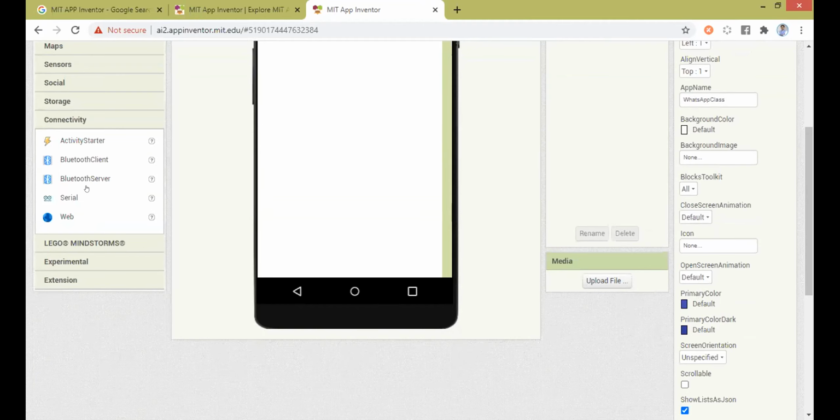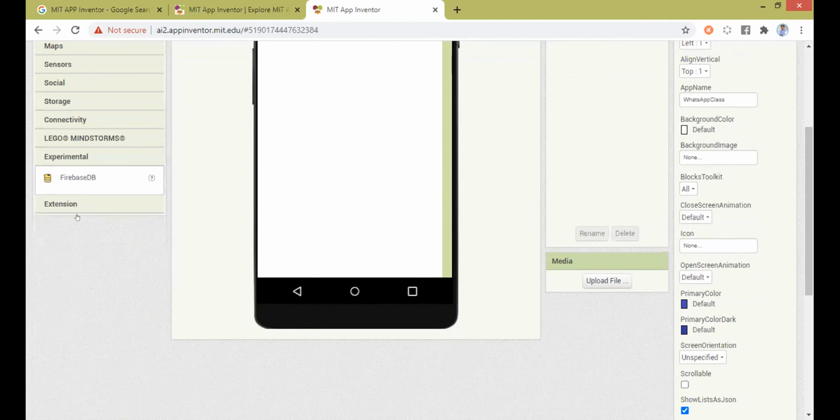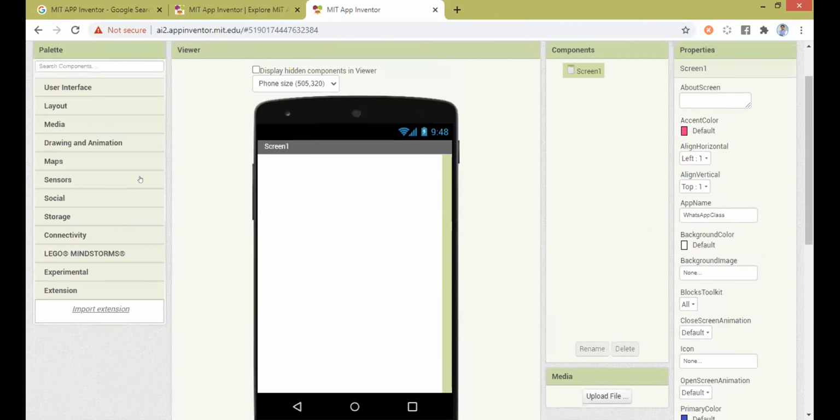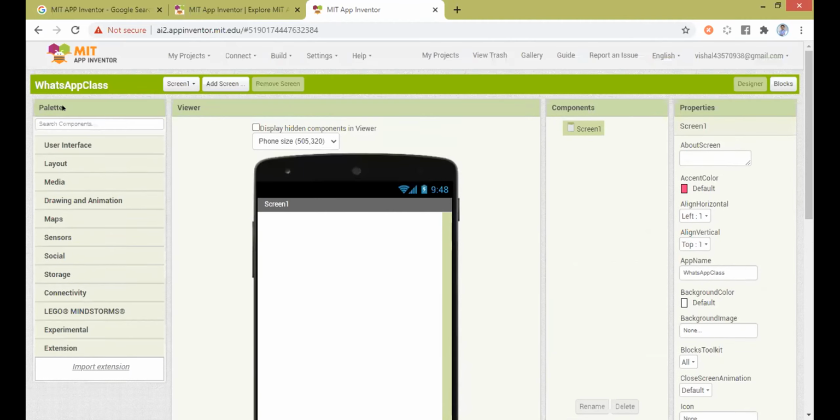Then you have Bluetooth, internet, right? And even you can connect Arduino, right? That's a serial communication. Then you have Firebase database, and you have a lot of extensions which you can add as well. So this is about the user interface palette. So this is the first important play area inside the developing the app.